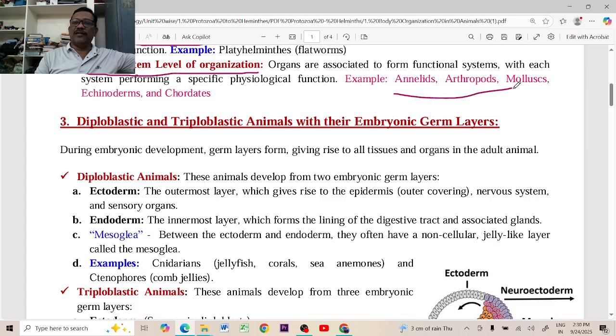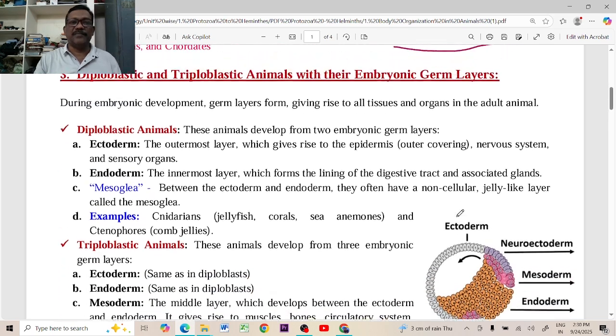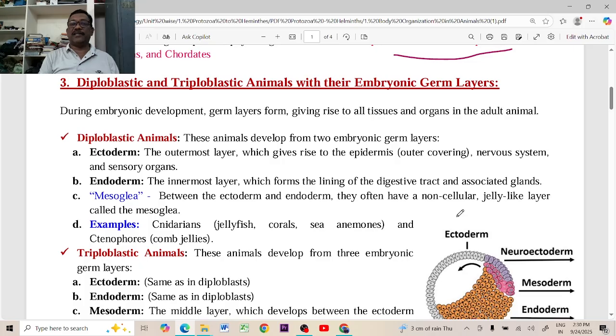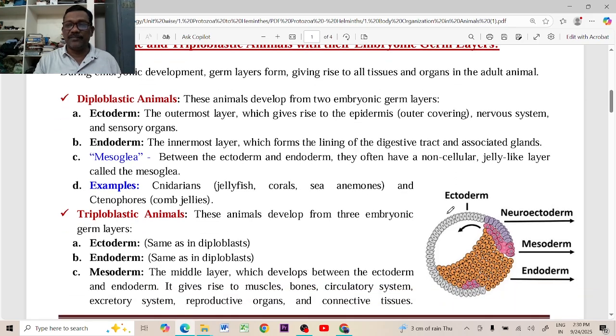In all Annelida, Arthropoda, Mollusca, Echinodermata, Hemichordata, and even in the Chordata, the organ system level of organization is present. Diploblastic and triploblastic animals: this is a very fascinating thing to discuss during the embryonic germ layers. After the blastulation, the stage is called the gastrulation.